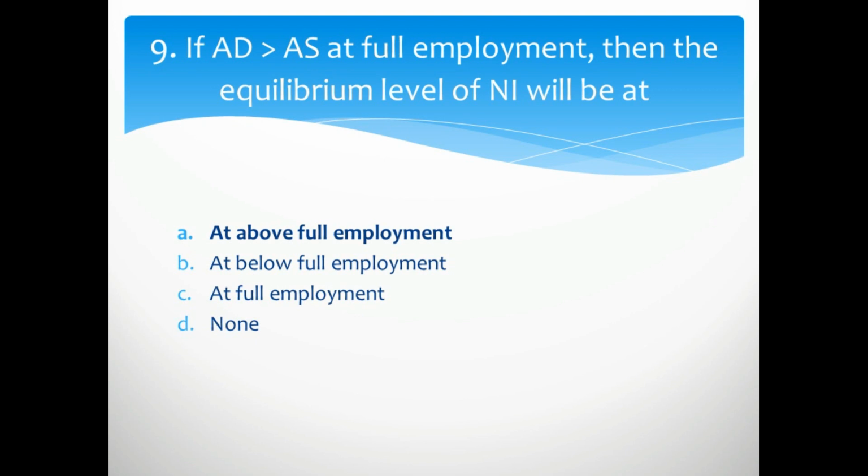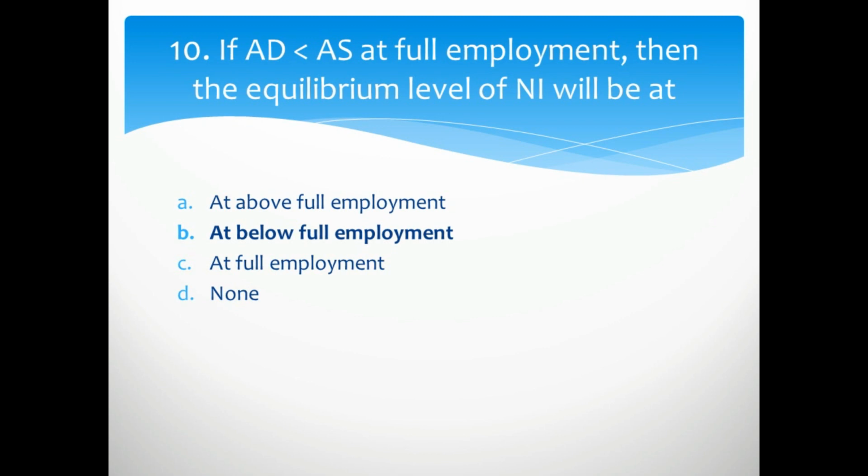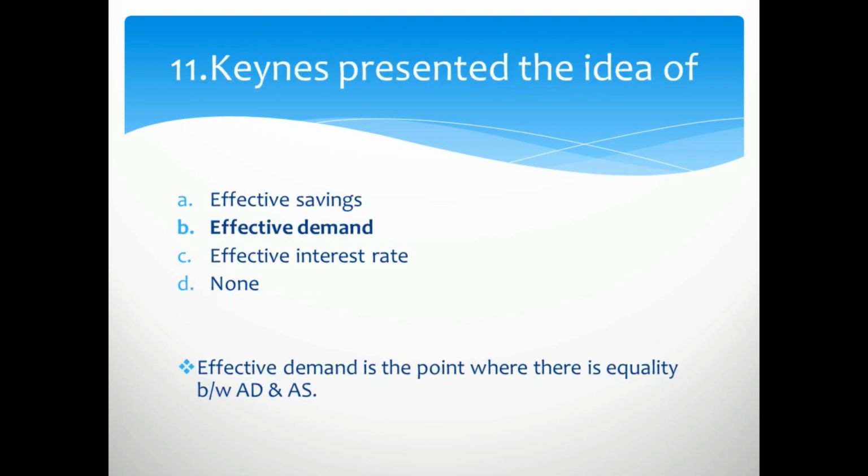Ninth question is, if aggregate demand is greater than aggregate supply at full employment, then the equilibrium level of national income will be at, so the right option is at above full employment level. At above full employment level, we will gain the level of equilibrium national income. If aggregate demand is less than aggregate supply at full employment, then the equilibrium level of national income will be, the right option is B, at below full employment, where there is equality between aggregate demand and aggregate supply.